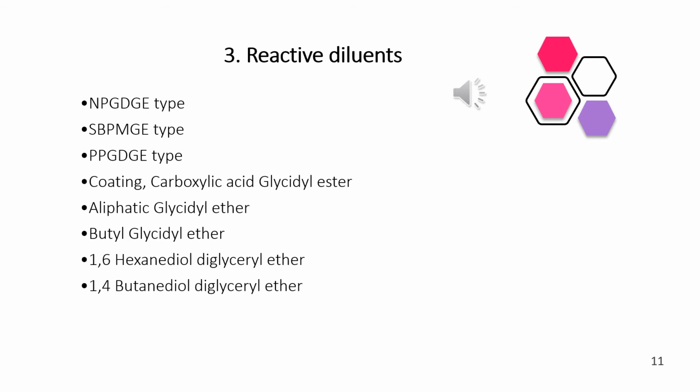So these reactive diluents are used to reduce the viscosity. There are different types of reactive diluents available. There are mono, bi or polyfunctional monomers or oligomers available.